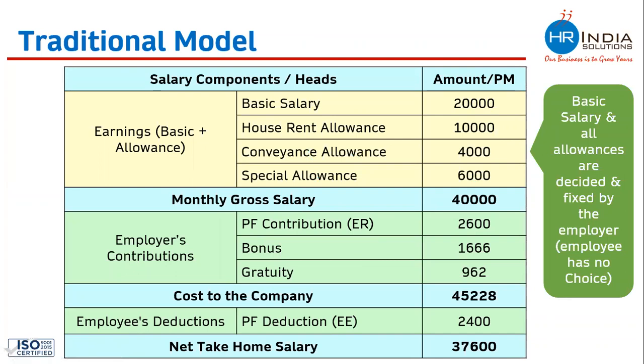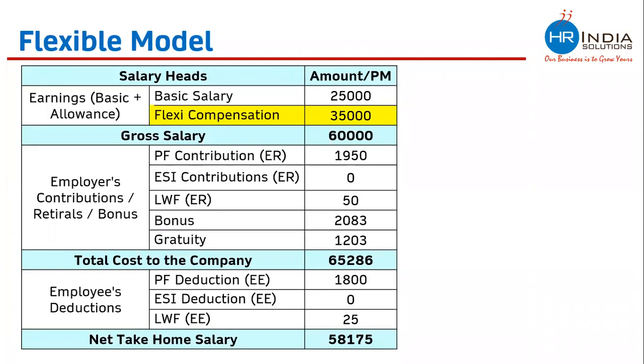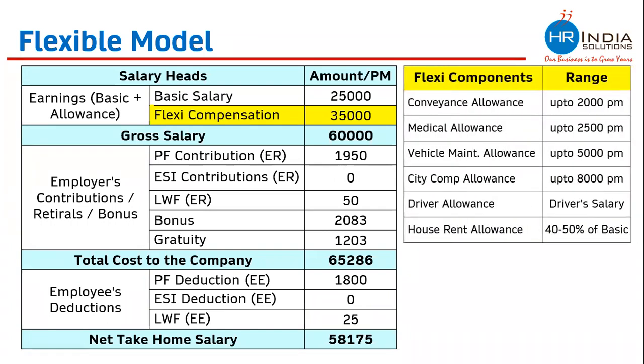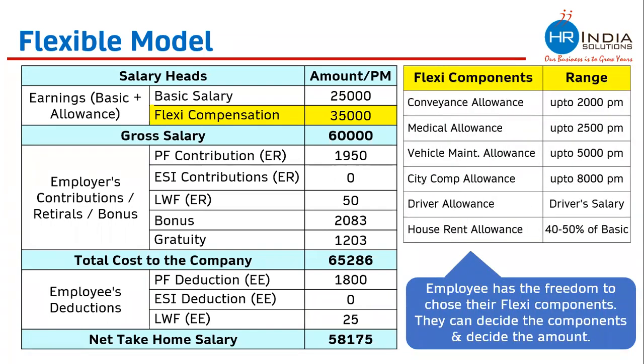This is an example of the flexible model of compensation package in which the company has decided to pay 60,000 per month to this person. Out of 60,000, the company is deciding that 25,000 would be paid as basic salary, the first step of CTC designing. And the remaining amount of 35,000 has been put under flexi compensation. Now, the employee is free to take this 35,000 among any of these allowances.